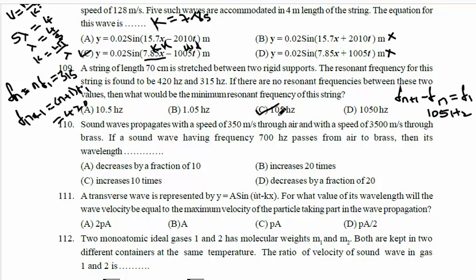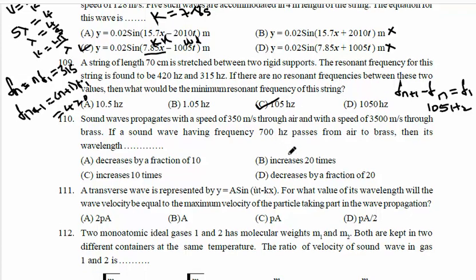Next question 110. How I calculated, once again repeat. A string of length 70 cm is stretched between two rigid supports. The resonant frequencies of this string are found to be 420 Hz and 315 Hz. If there are no resonant frequencies between these two values, what will be the minimum resonant frequency of the string? We know that Fn is Nf1, Fn plus 1 is n plus 1 F1. Fn is 315, n plus 1 F1 is 420. There is no frequency between these two, so Fn plus 1 minus Fn will be F1. Subtracting, we get 105 Hz.